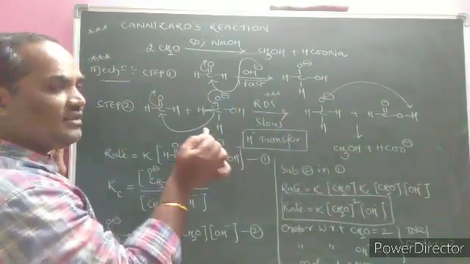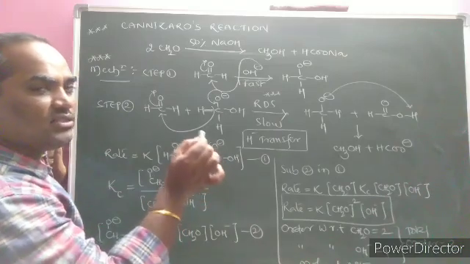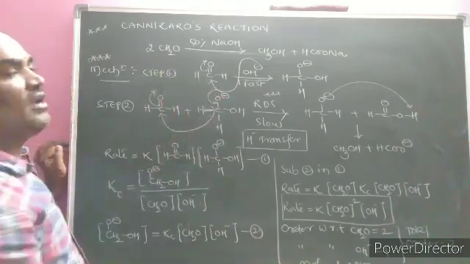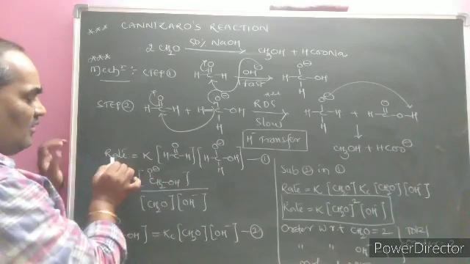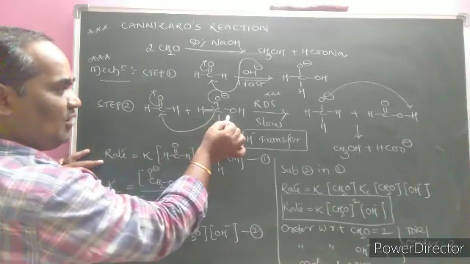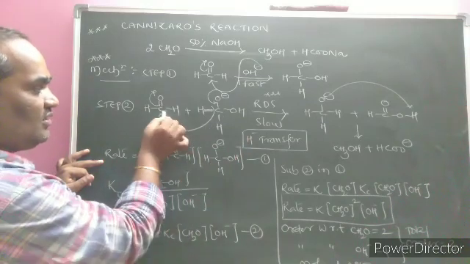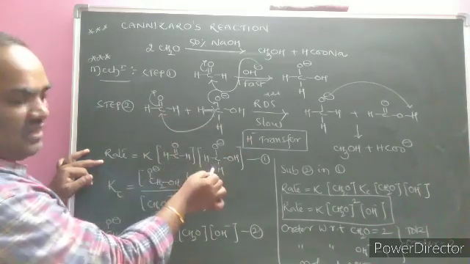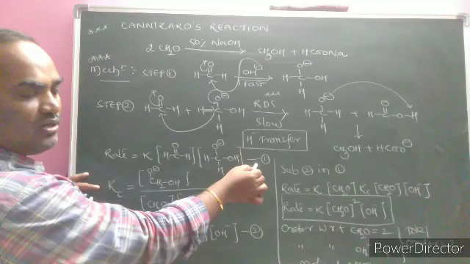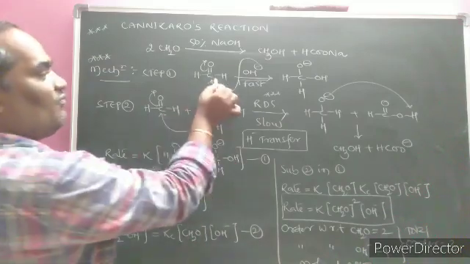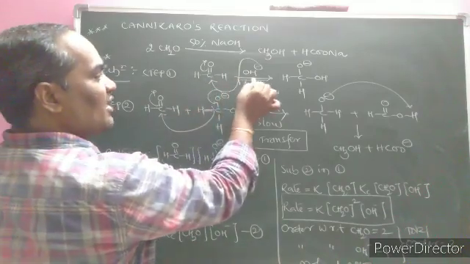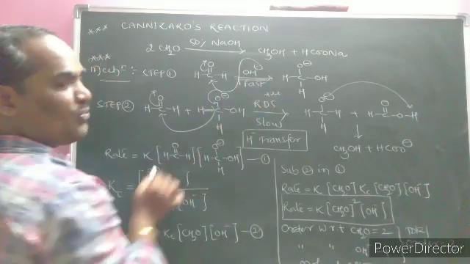Now, what is the kinetic data and the kinetic study of a Cannizzaro reaction? Here, the rate of any reaction is directly proportional to the slow step of the reaction, that is the reactants. One is formaldehyde, another is alkoxide ion. Let it be equation number 1. Next, the first step is a fast step as well as an equilibrium process.